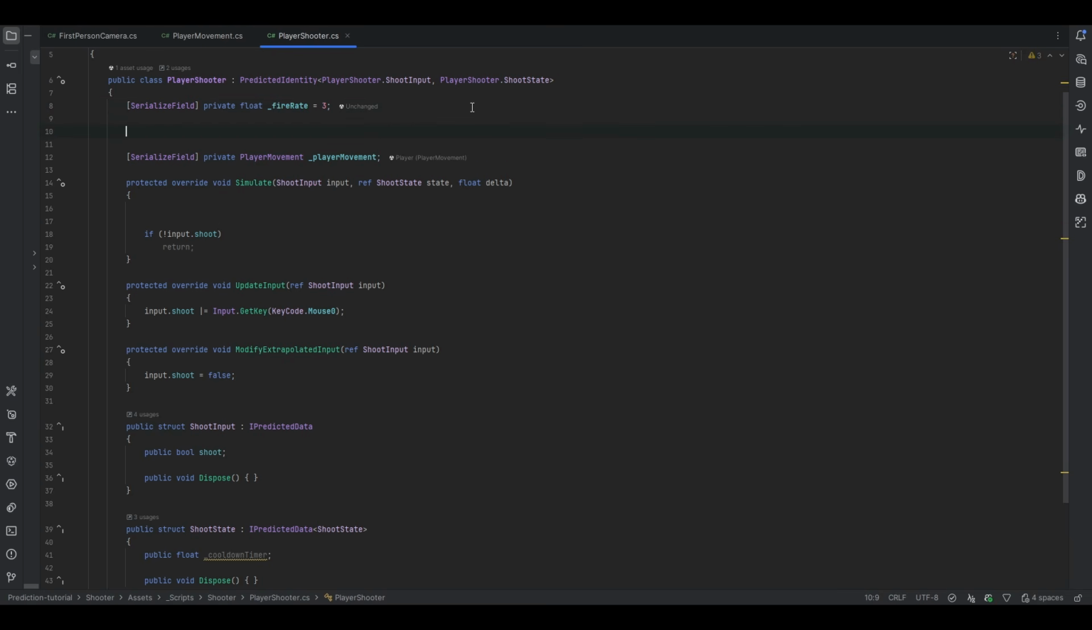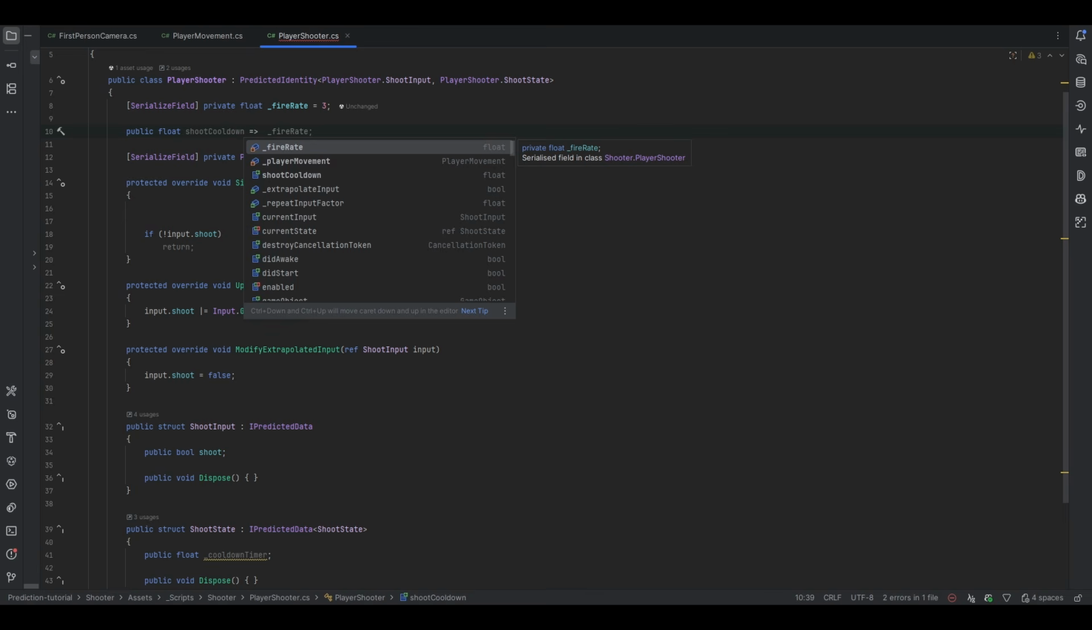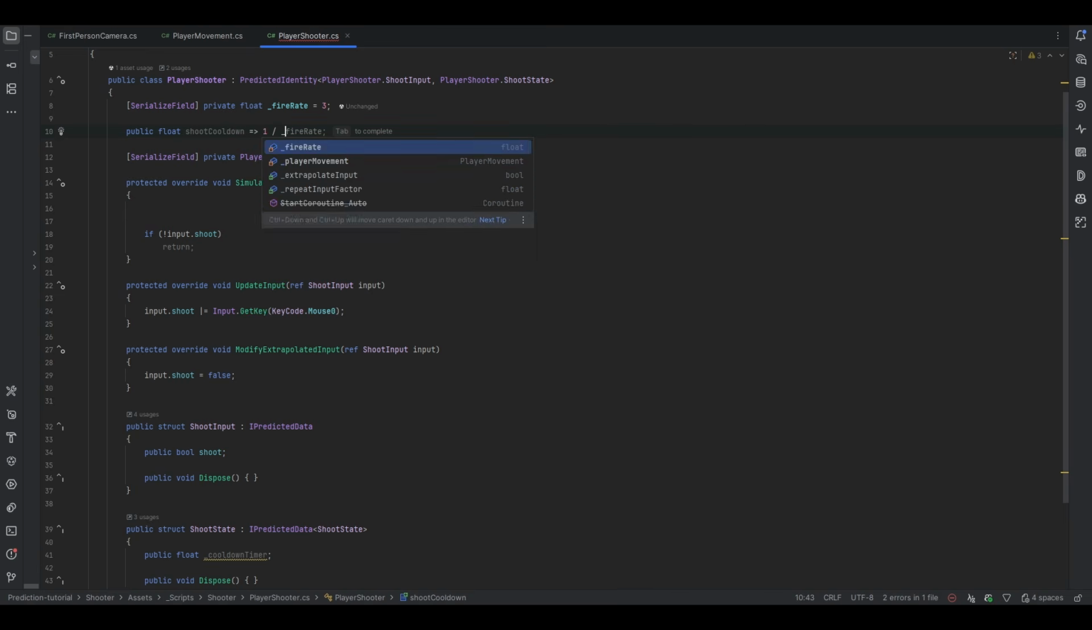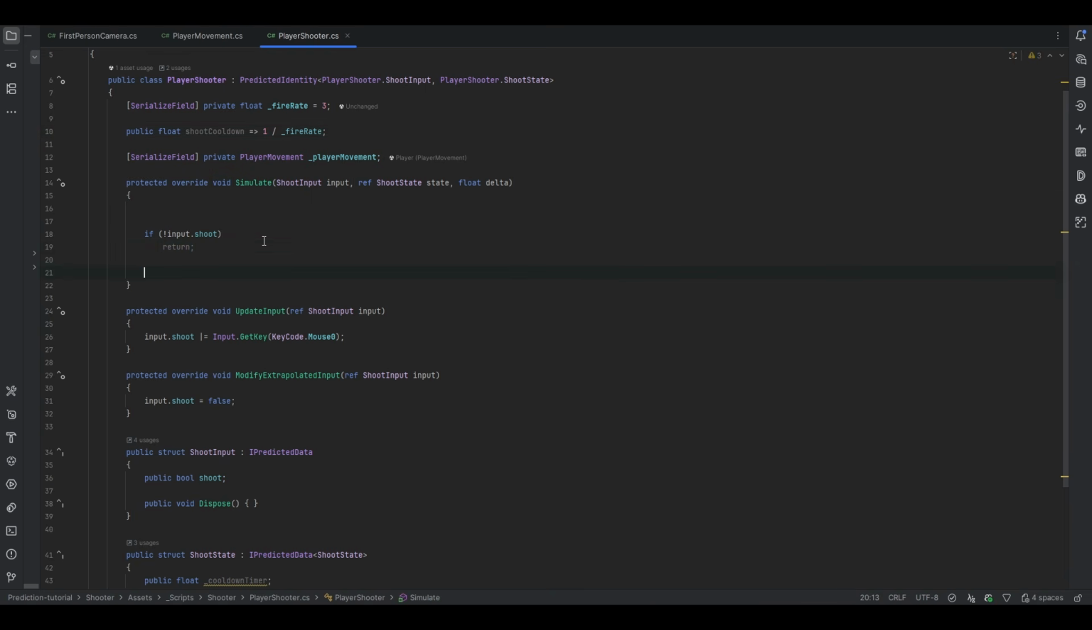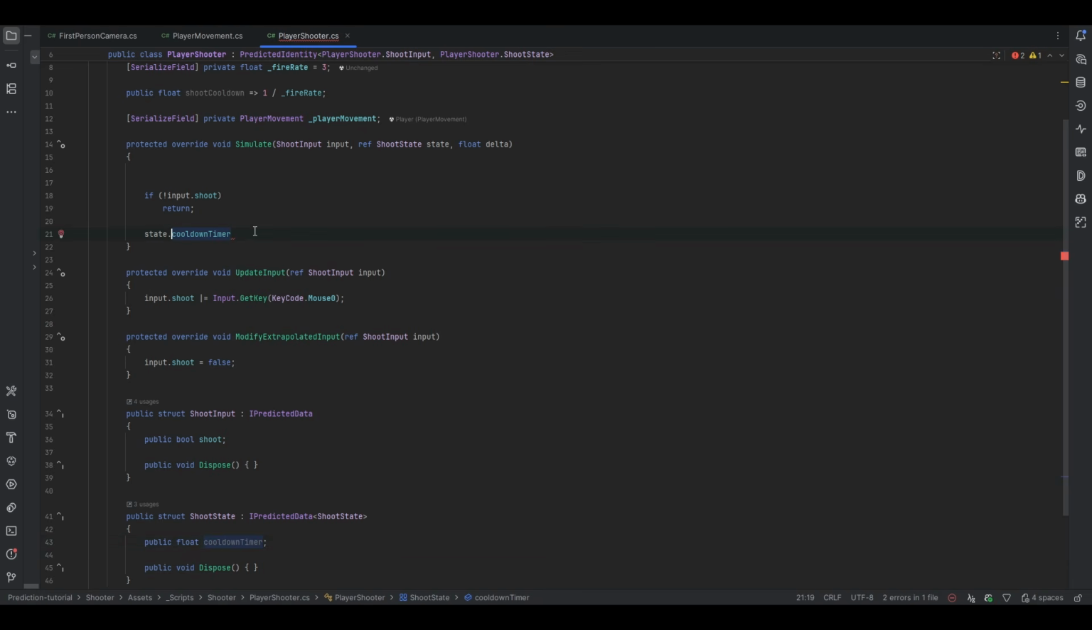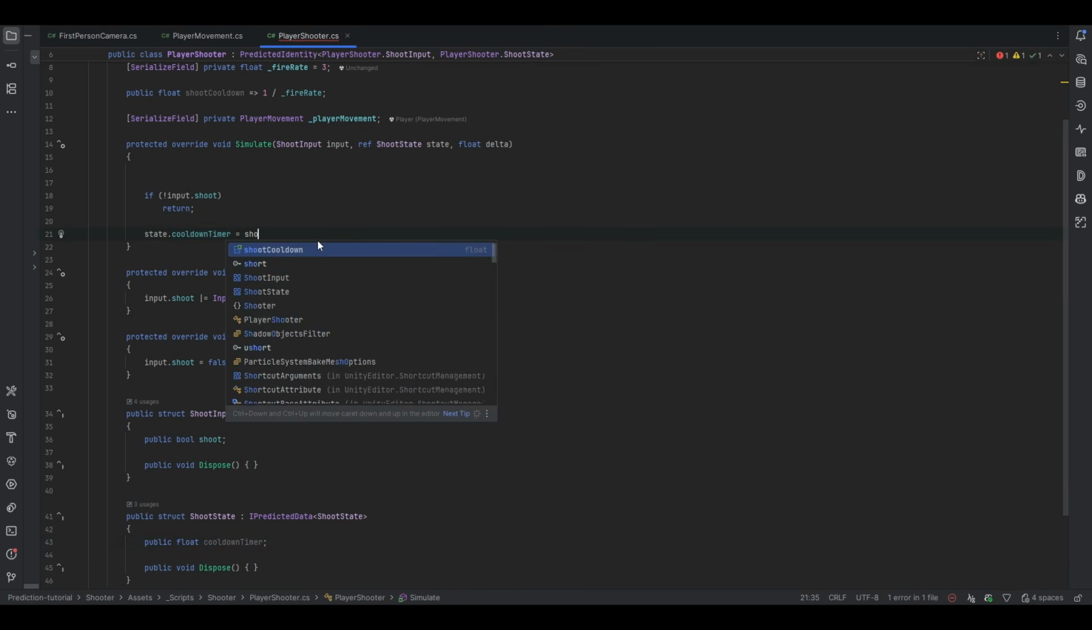So we can also easily convert this. We can just make a public float, which will be the, let's say, shoot cooldown, and make a getter to this, which will be 1 divided by the fire rate. And that'll essentially be the cooldown. And now we can use this for our timer. So that when we shoot, we can set the state.cooldown timer. I don't know why I made that with an underscore. Probably wouldn't. We'll set that equal to the shoot cooldown.